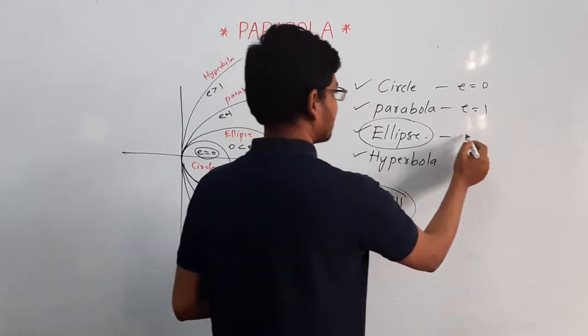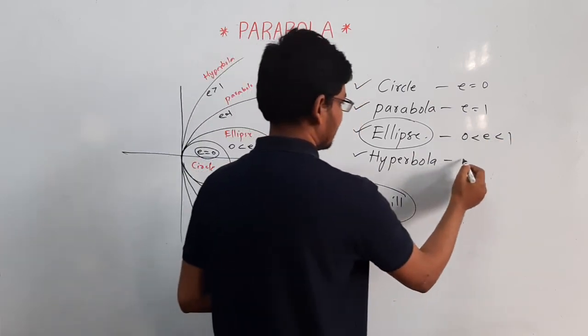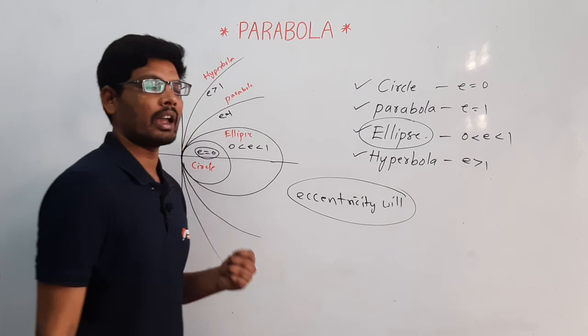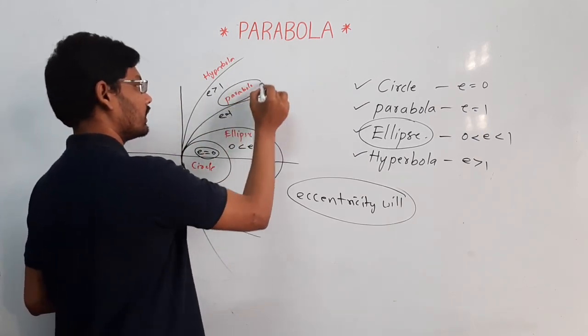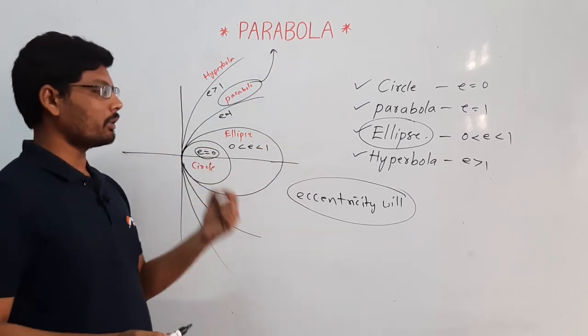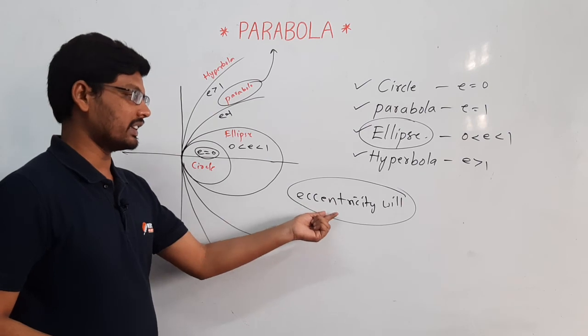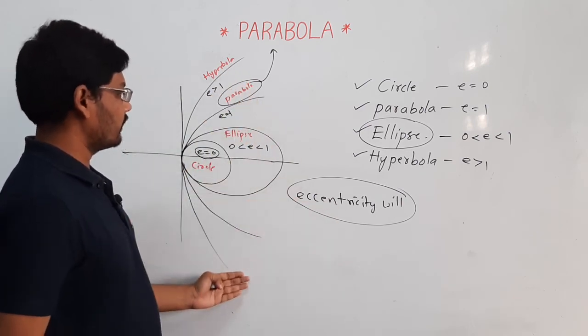If eccentricity lies between 0 and 1, it is an ellipse. If eccentricity is equal to 1, it is a parabola, and if eccentricity is greater than 1, it is called a hyperbola. So now we are discussing parabola, and to know about parabola, first we should know about eccentricity. The figures are divided based on eccentricity.